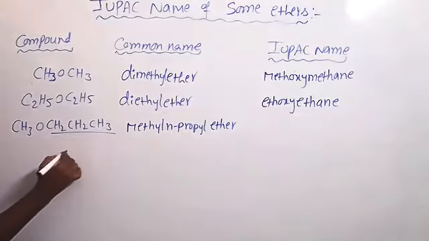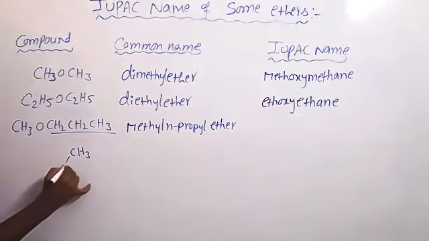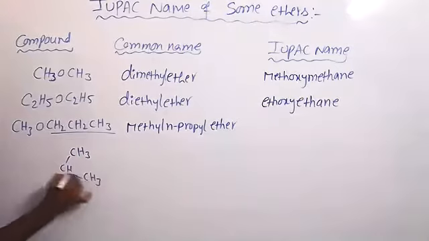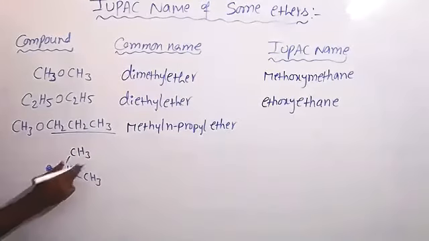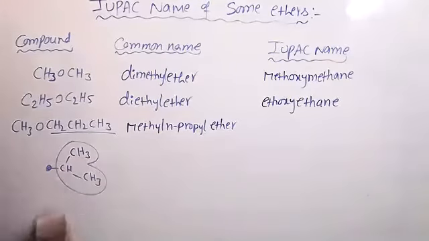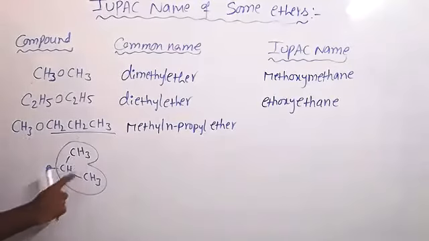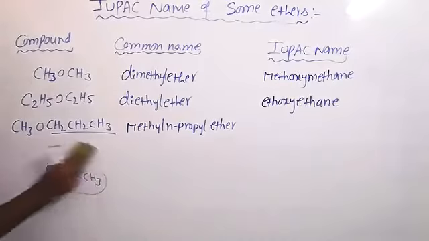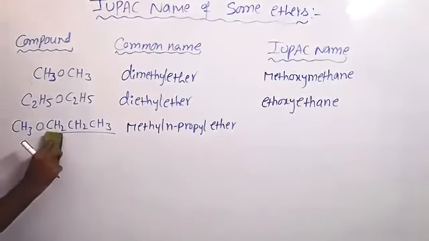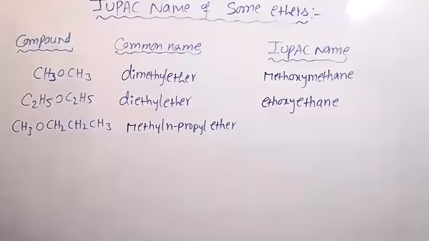This is one way, and you can write it like this also. If this is attached to O, it becomes isopropyl. This is n-propyl, this is isopropyl. So for compounds which have isomers, we use different words: n-propyl, isopropyl, secondary butyl, tertiary butyl, like that.